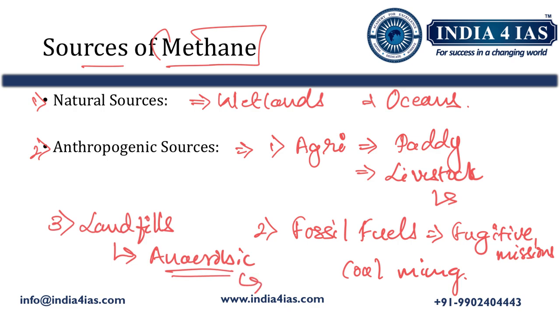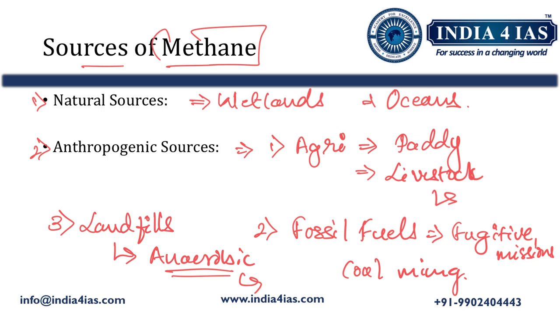So now we have briefly studied what is methane, sources of methane, and its impact on global warming and climate change. Because of this, environmentalists are concerned about the degradation of methane in paddy fields or in the environment, and they are also adopting mitigation and adaptation strategies to reduce methane pollution.